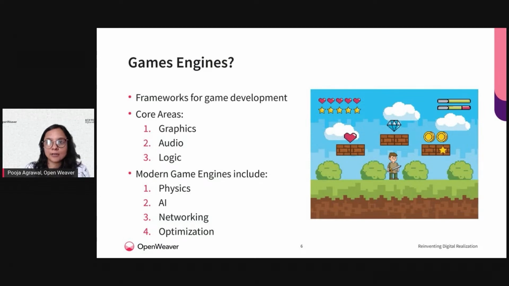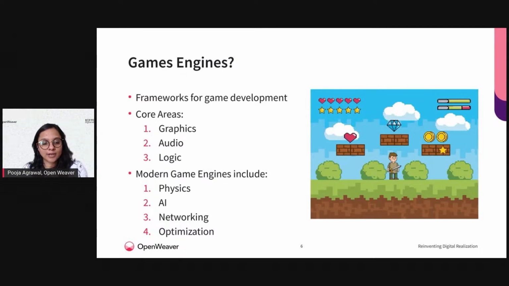To do that, these modern game engines are highly equipped, and they provide us with various important things like physics. The game that you play is very important, and it basically helps you get the best of these features, right?